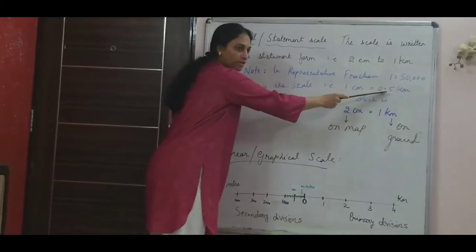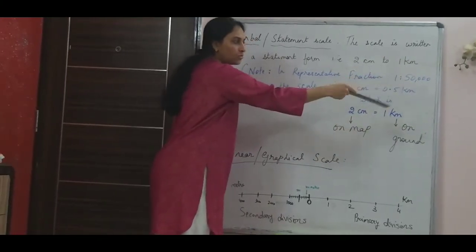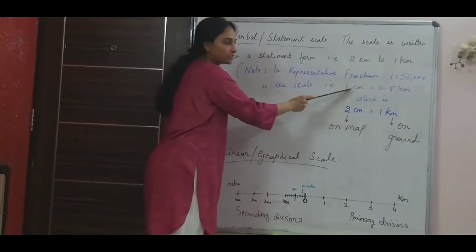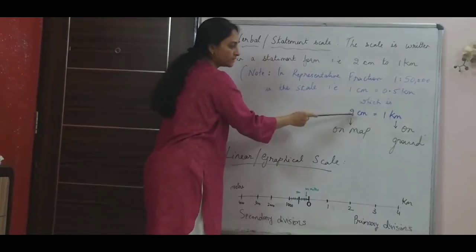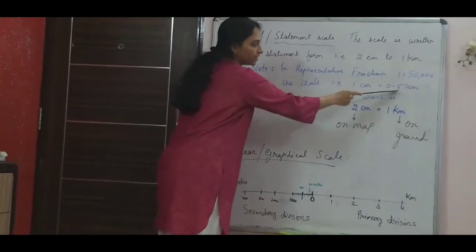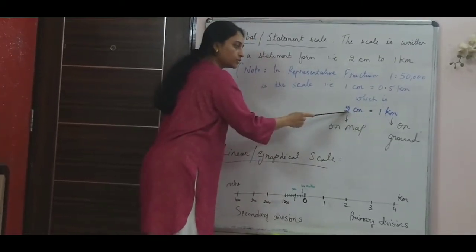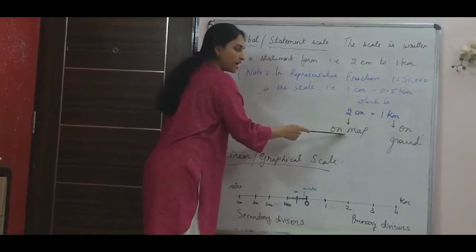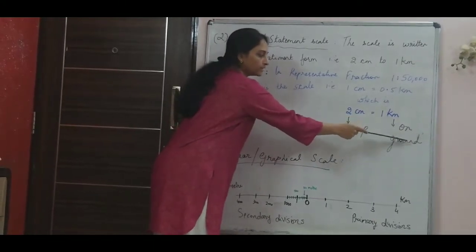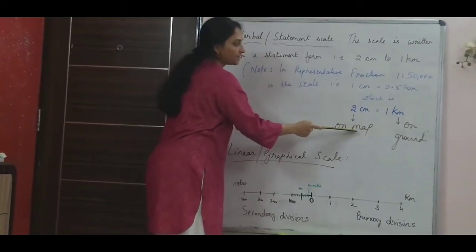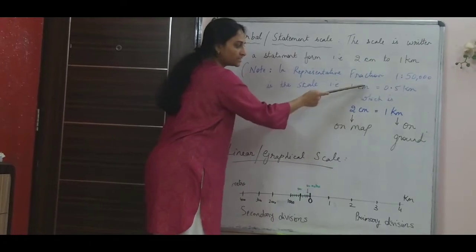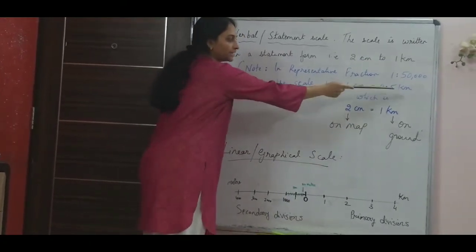Instead of making it half a kilometer, I am rounding off to 1 kilometer. So this 1 centimeter also I have to double, so it becomes 2 centimeter. Now 0.5 doubled becomes 1 kilometer. So 2 centimeter on the map is actually 1 kilometer on the ground. This is the same as that because I am just doubling both the centimeter and the kilometer.